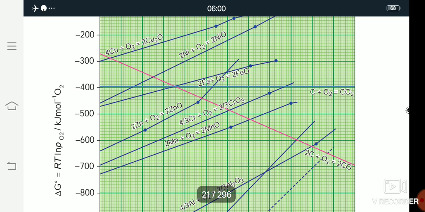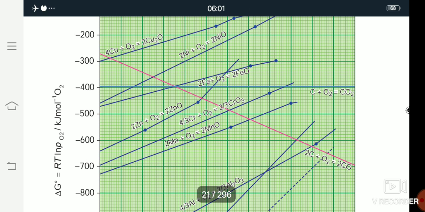Then at the minus 500 delta G value is the iron oxide, 2FeO. Iron oxide is more stable than carbon monoxide. So here, carbon is used as the best reducing agent, because the carbon monoxide line decreases in iron oxide.